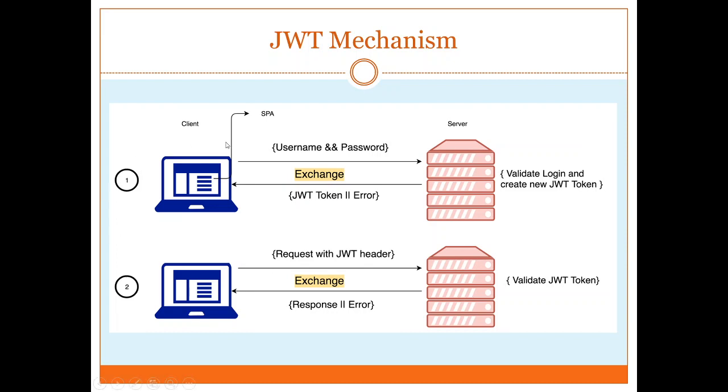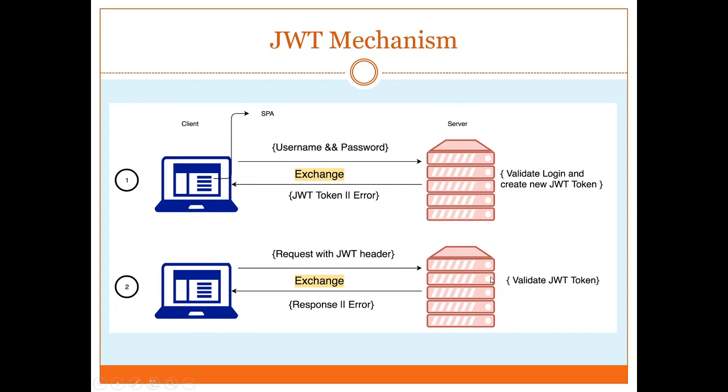This is the mechanism. Client sends the request, server validates the request using Passport or whatever strategy you want to implement, and provides the JWT token or error to the client. Now the client will store that JWT in its local memory, and will send that JWT as header information.